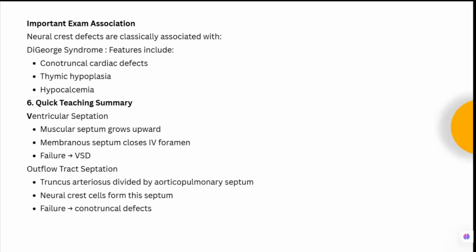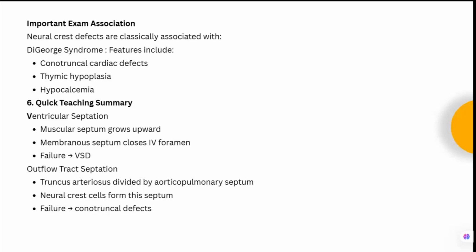From the exam point of view, you should remember these neural crest defects are classically associated with DiGeorge syndrome. These features will include conotruncal cardiac defect, then thymic hypoplasia and hypocalcemia. Okay, this DiGeorge syndrome will have conotruncal cardiac defect, thymic hypoplasia and hypocalcemia.